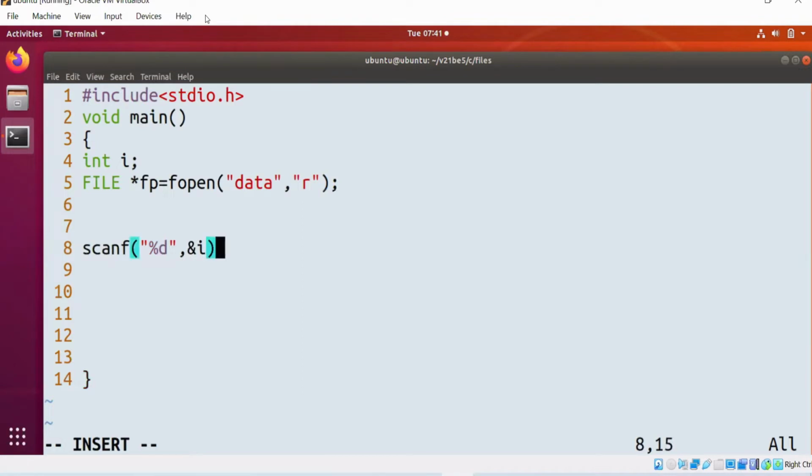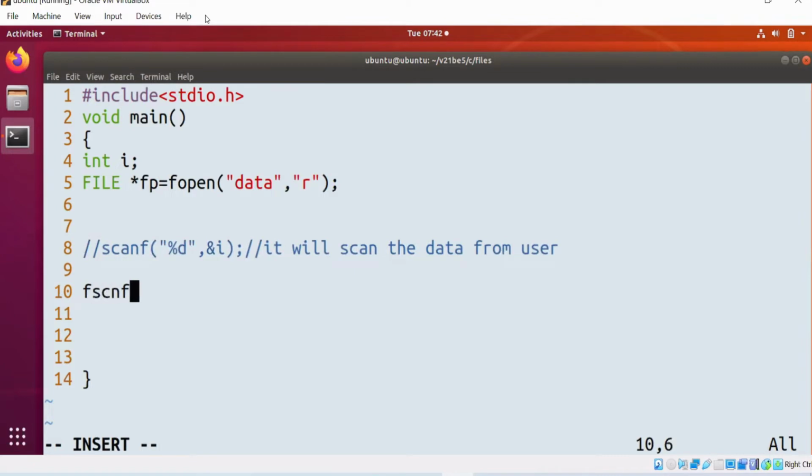Now tell me, scanf will scan the data from the user, keyboard, whatever it is. Now fscanf %d, first argument is fp, comma, ampersand of i. Scan the data from the file.